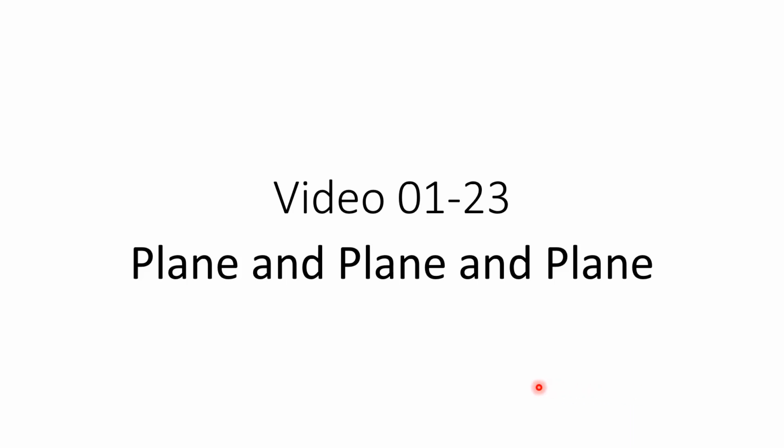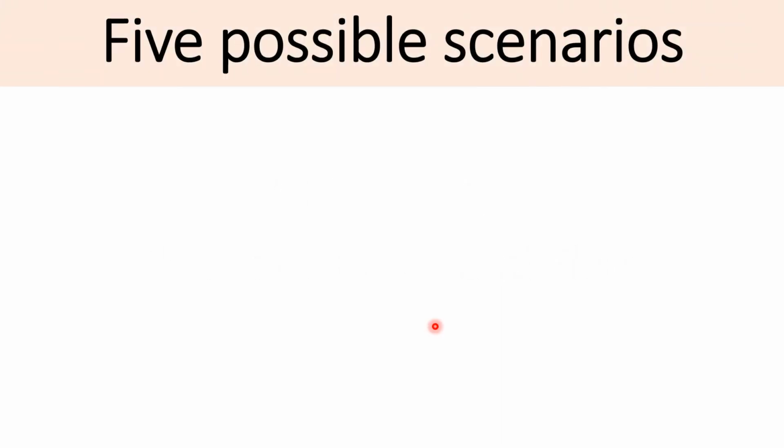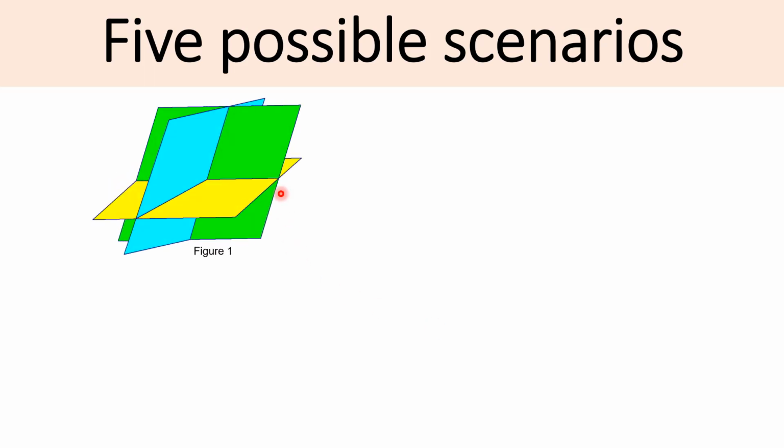In this lesson, we are going to look into plane and plane and plane. That is, we are going to look into the case of three planes. For any three planes, there are only 5 possible scenarios. Firstly, the three planes meet at a unique point like this. These three planes meet at a unique point, shown in figure 1 here.